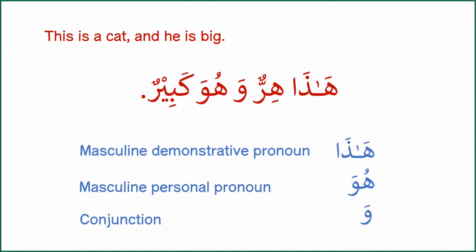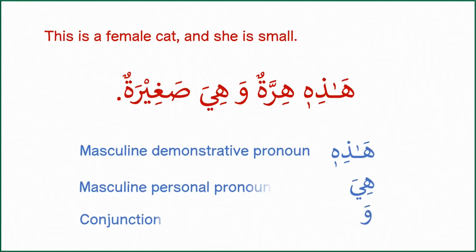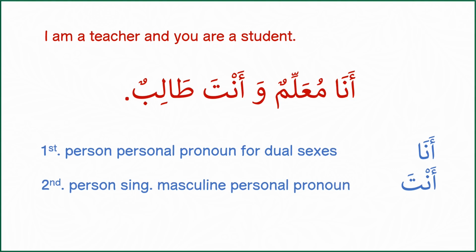Next we have Zahirun wa huwa kabirun. Wa is a conjunction which means and in English. And the feminine version would be هذه هرة وهي صغيرة. أنا معلم وأنت طالب. Ana is used for both genders. Anta is the second person singular personal pronoun used for masculine nouns. Its feminine version is anti.